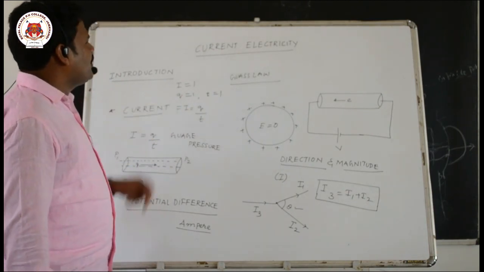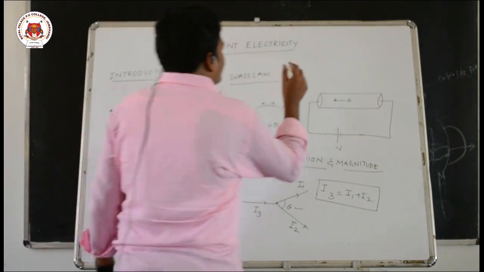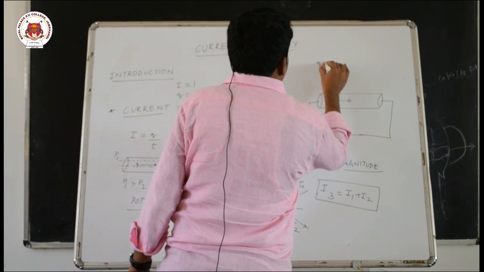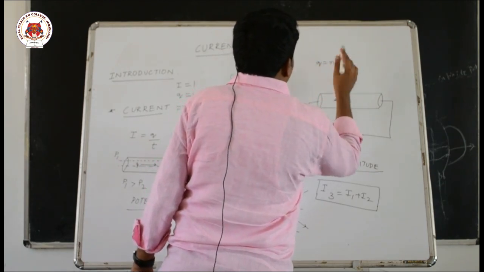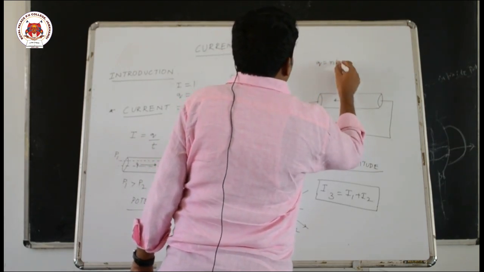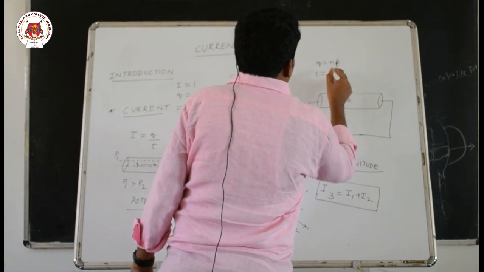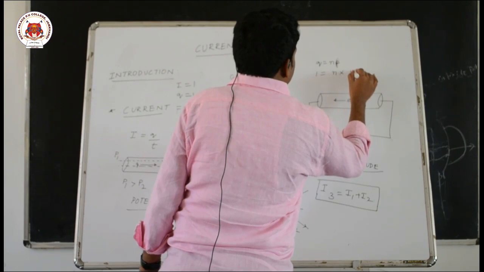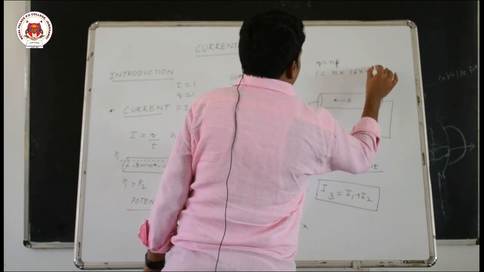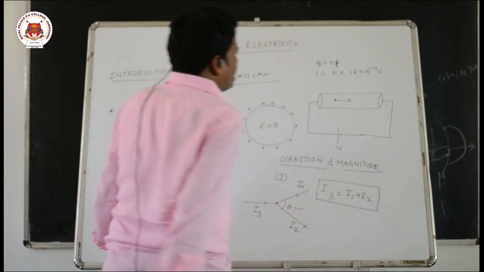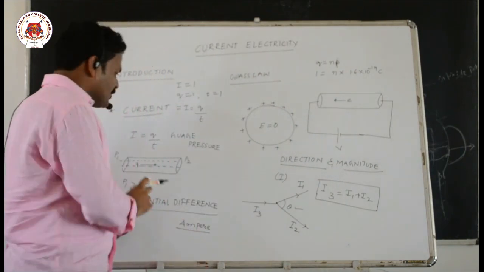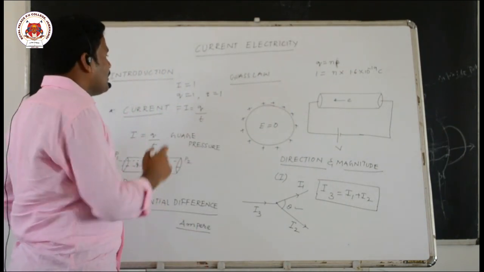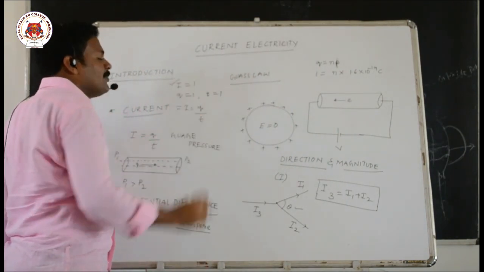Sometimes they will ask how many electrons are flowing in order to create 1 ampere current. That means you can calculate according to the principle of Q is equal to NE. 1 coulomb is equal to the number of charges times the electron charge, 1.6 into 10 to the power of minus 19 coulomb. Then you can get the number of electrons flowing. So when these many electrons are flowing, it constitutes 1 ampere current.